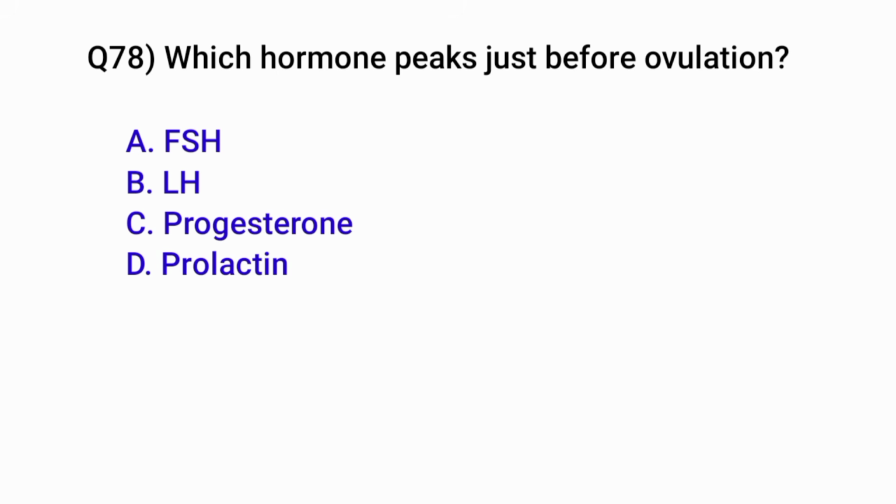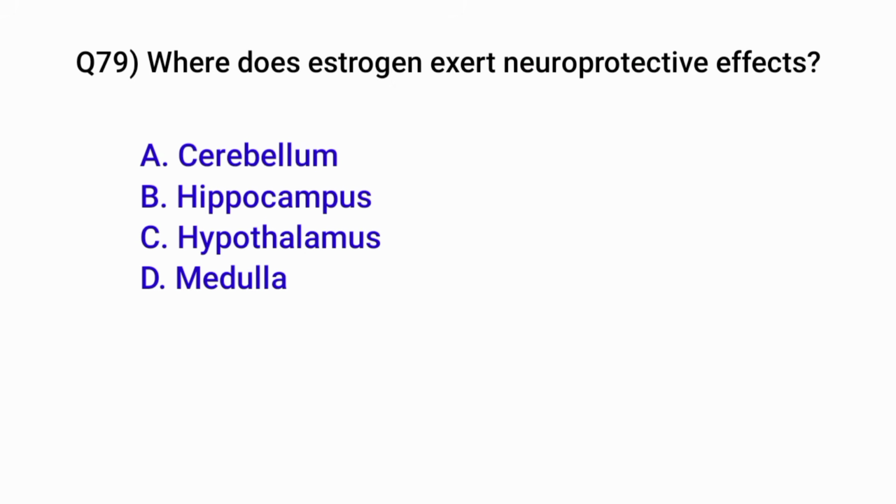Question number 78. Which hormone peaks just before ovulation? Correct option is B. Luteinizing hormone. Question number 79. Where does estrogen exert its neuroprotective effect? Correct option is B. Hippocampus.